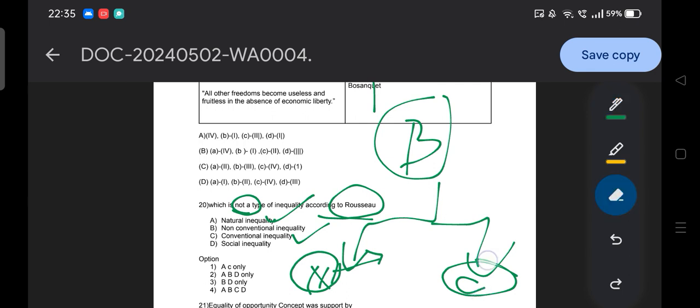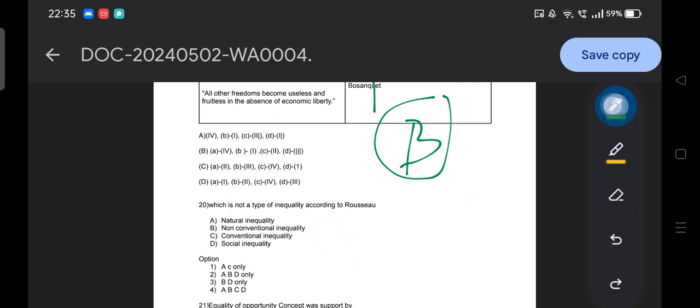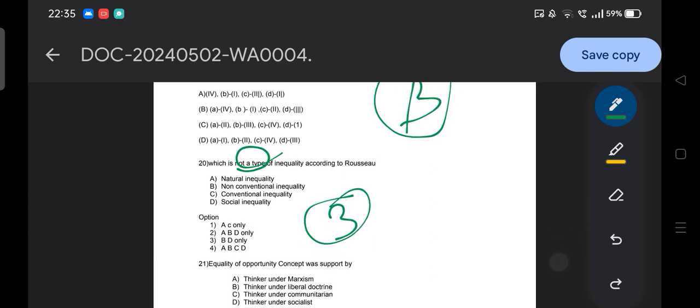So accordingly our answer to this question is basically option what? Natural and conventional are types, but they asked which is not. So non-conventional and social inequality are not related to Rousseau. B and D. So option 3 is the answer. Very simple. Then moving to the next question.